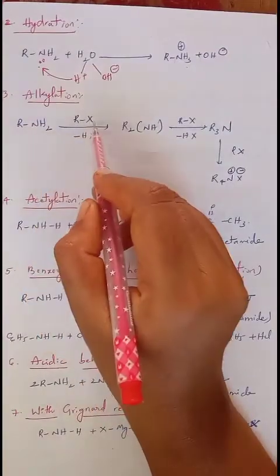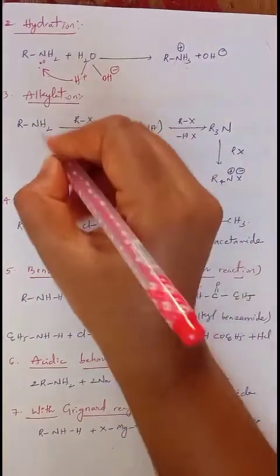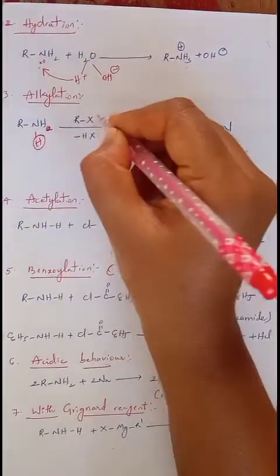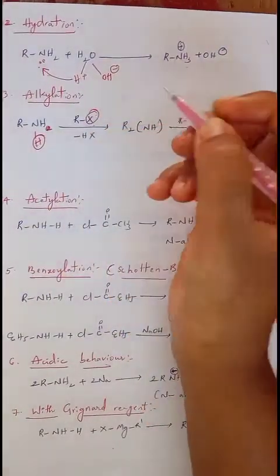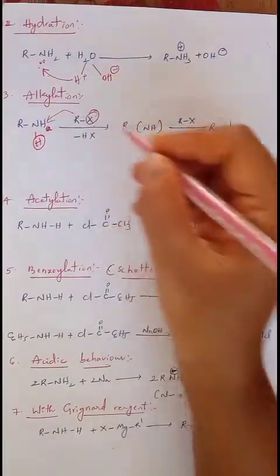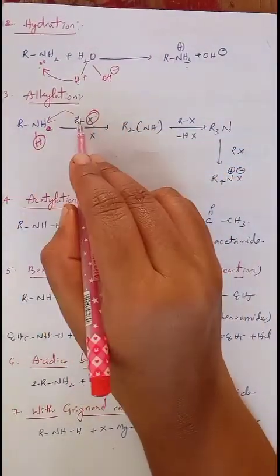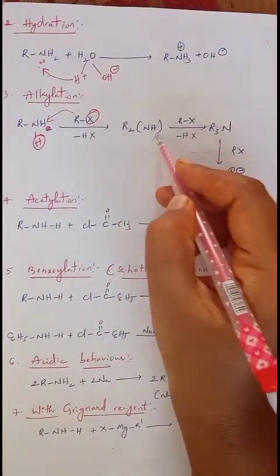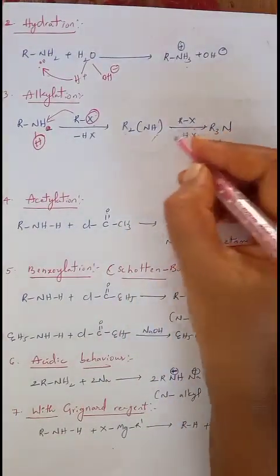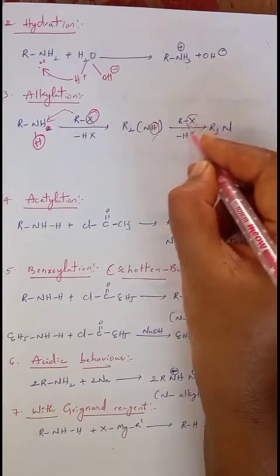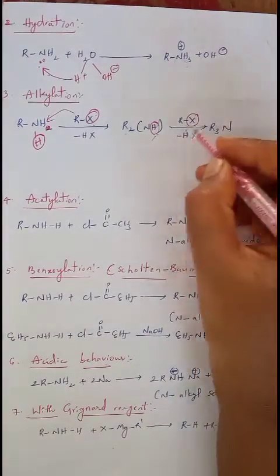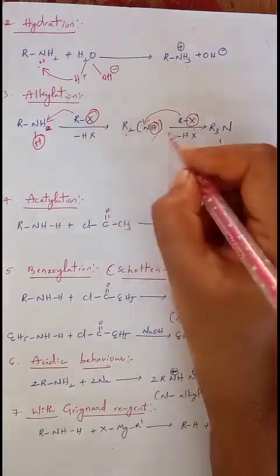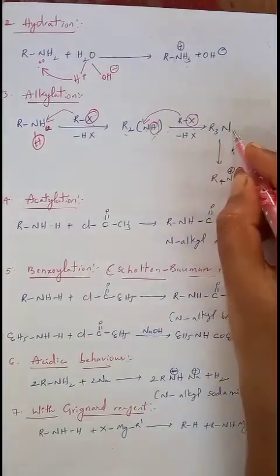Next one, alkylation. When an amine undergoes reaction with alkyl halide, the hydrogen here and halogen here together eliminate as HX, and the R group is added to nitrogen. We get R2NH, with two alkyl groups attached. When this again reacts with RX, hydrogen and halogen eliminate as HX, and R is added to nitrogen. On nitrogen two R groups are already present, and by adding one more, it converts to R3N.